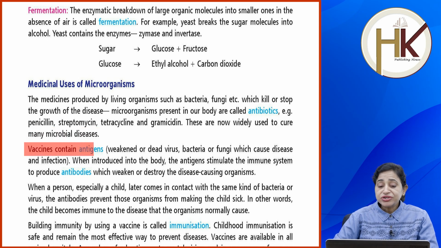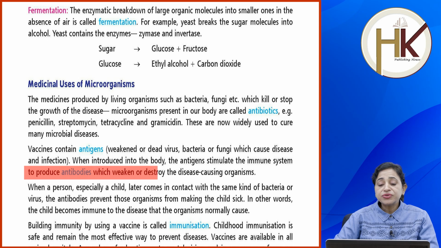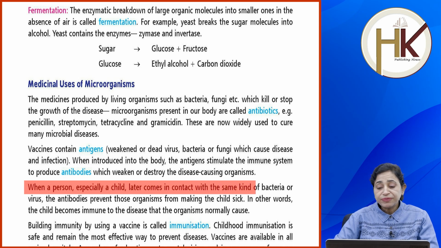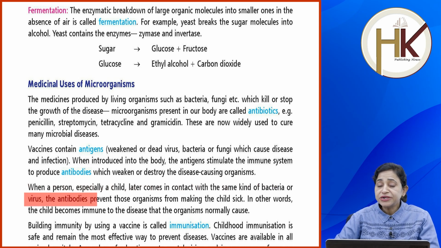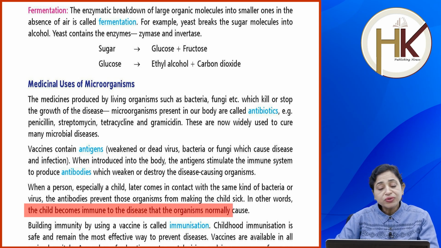Vaccines contain antigens, weakened or dead virus, bacteria or fungi which cause disease and infection. When introduced into the body, the antigens stimulate the immune system to produce antibodies which weaken or destroy the disease-causing organisms. When a person, especially a child, later comes in contact with the same kind of bacteria or virus, the antibodies prevent those organisms from making the child sick. In other words, the child becomes immune to the disease that the organisms normally cause.